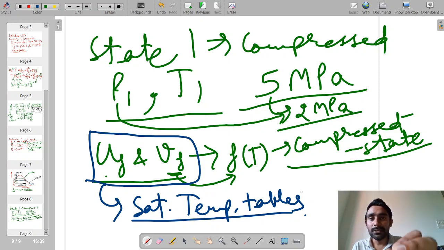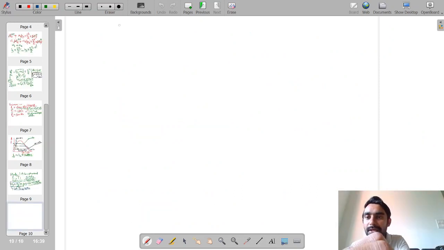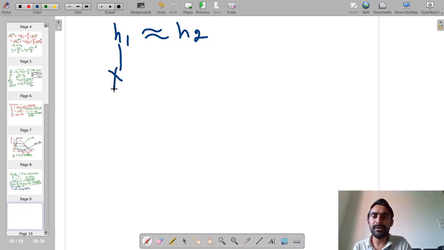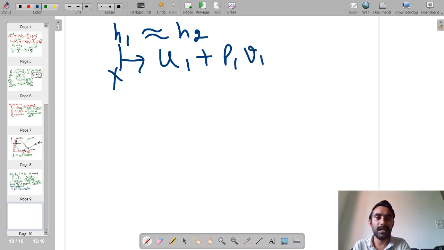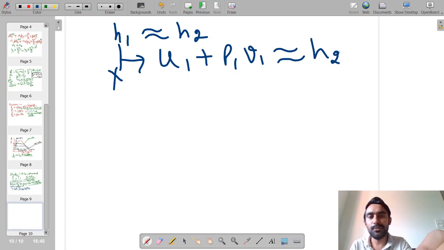So our main equation is H1 nearly equal to H2. However, we cannot directly determine the value of H1. Rather, we can write H1 as U1 plus P1 into V1, which is nearly equal to H2. Now P1 is already known. The question is how to determine U1 and V1.